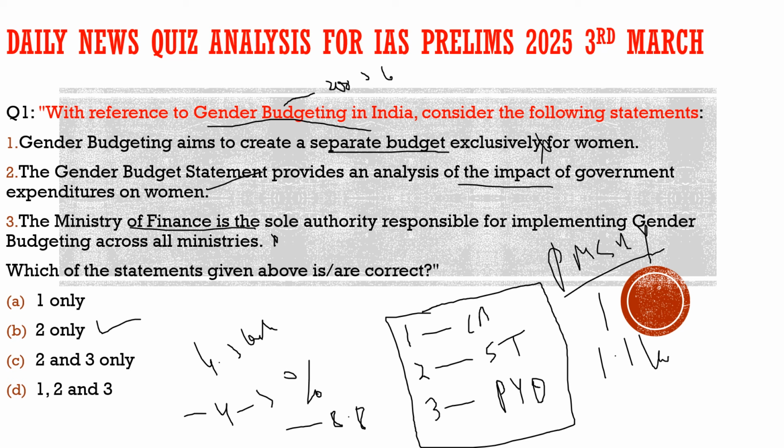Out of the 4.5 lakh crore allocated for gender budgeting, 1.1 lakh crore will go to the Pradhan Mantri Garib Kalyan Yojana, and it will almost contribute 24% of the gender budget. Now what is the issue here? Even though the government is contributing to this scheme for the welfare of the people, providing free food grains, what is the issue with that?